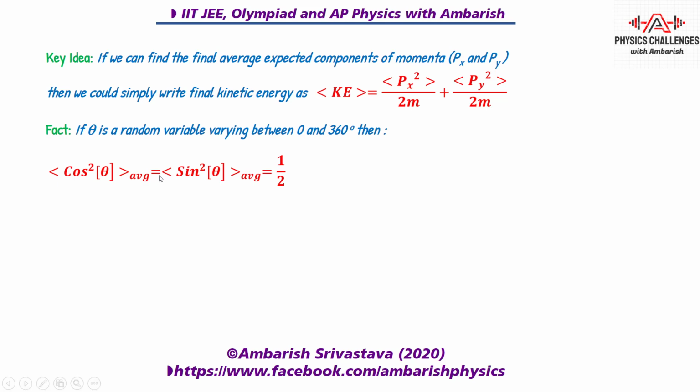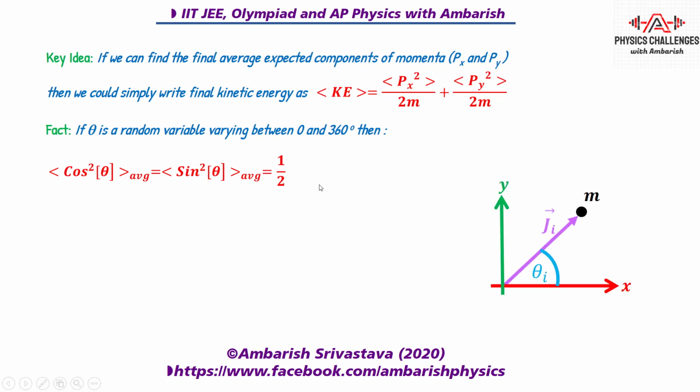But a simple logic is, you know that cos square theta plus sine square theta is 1. So the average value of cos square theta plus sine square theta is 1, and by symmetry each one of them must have an average value of half. So this is one result that we'll be using without getting into the maths of it, which is fairly simple. That is, if theta is a random variable between 0 to 360, then the average value of both cos square theta and sine square theta is half.